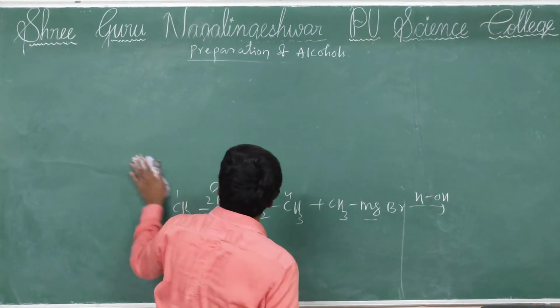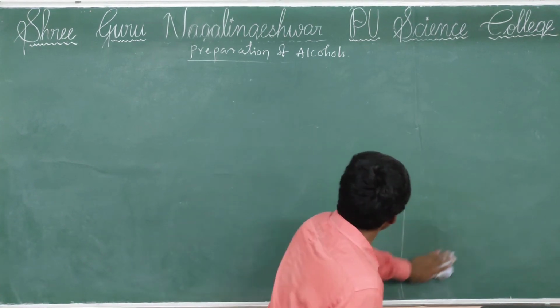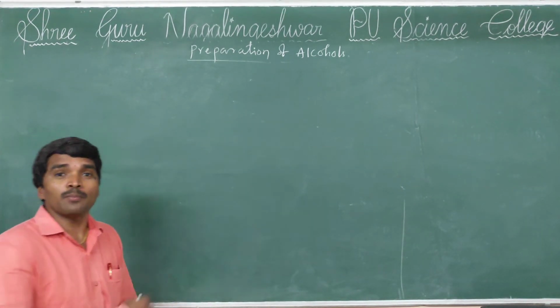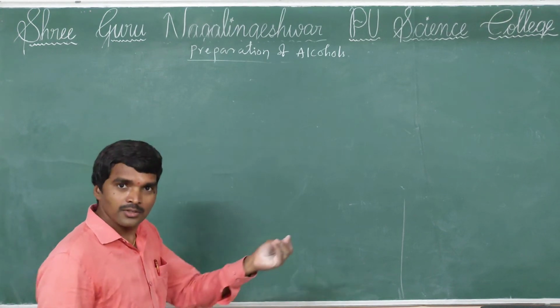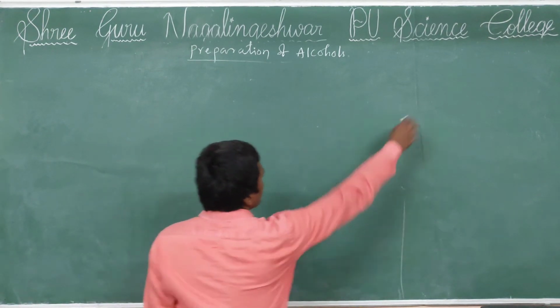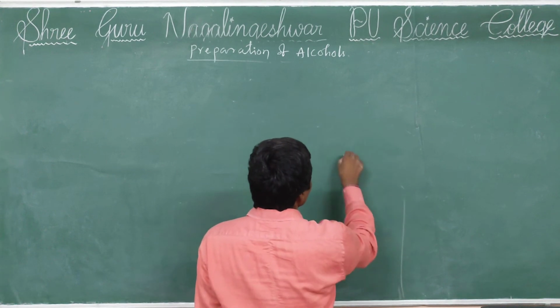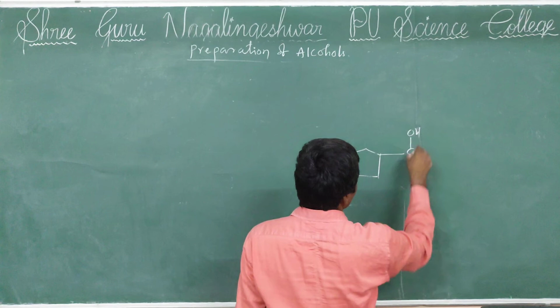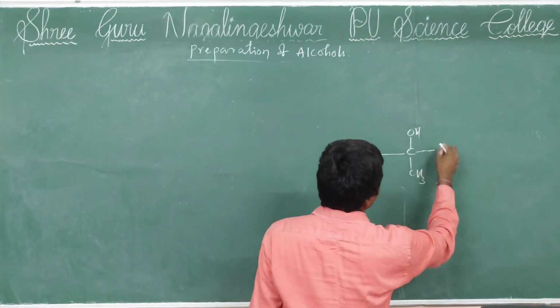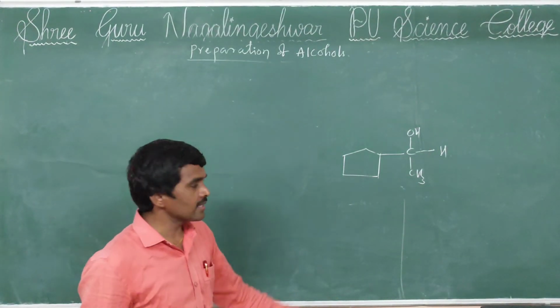Sometimes they will give the product and ask for the reactant. That also, one example we can observe. For example, here I am taking this example.